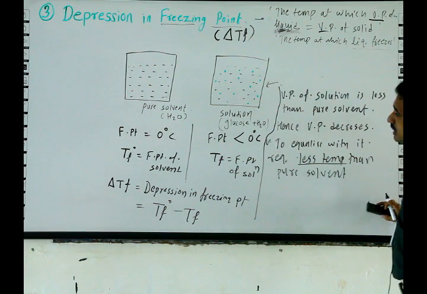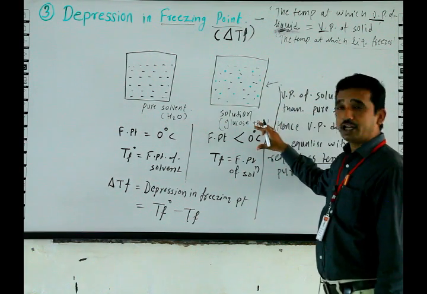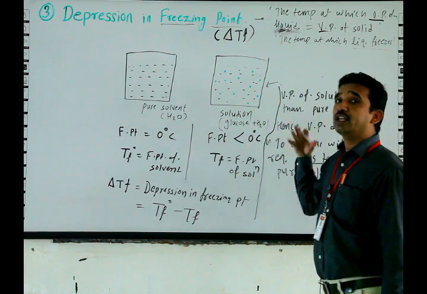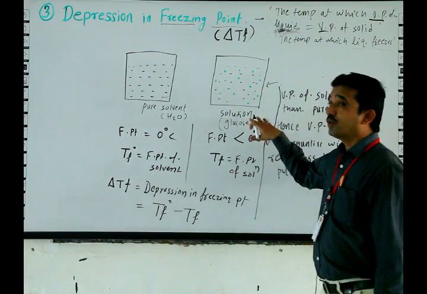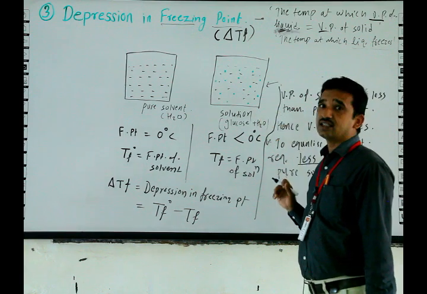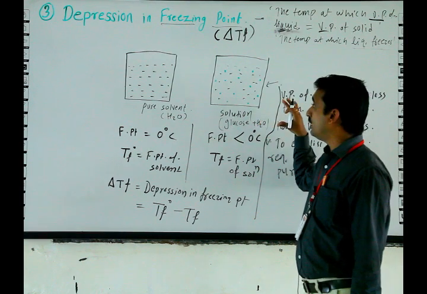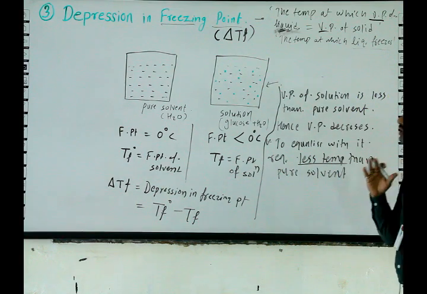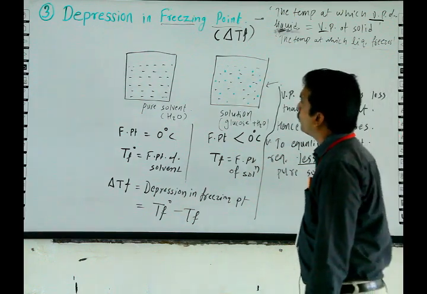As the concentration of glucose in the solution increases, there is a larger vapor pressure difference, and the larger the vapor pressure difference, the more the depression in freezing point.